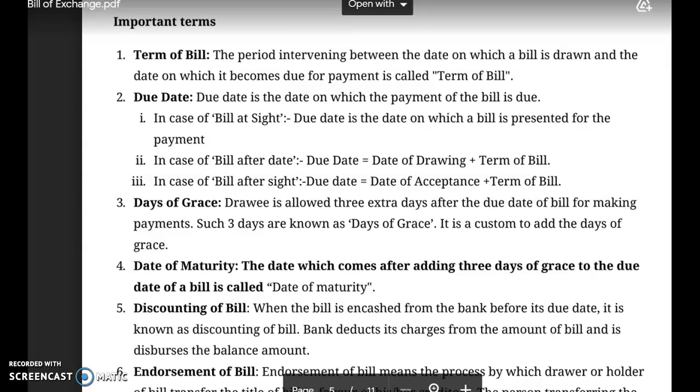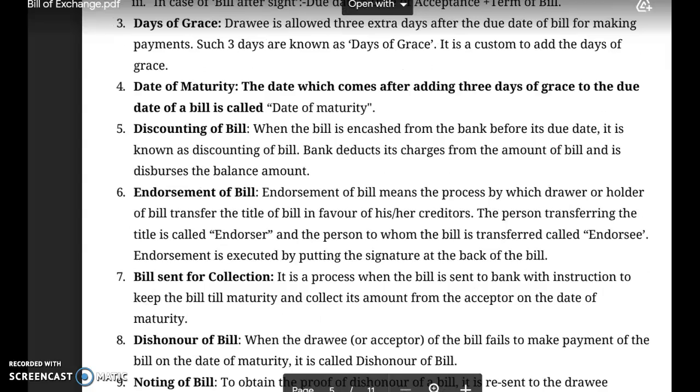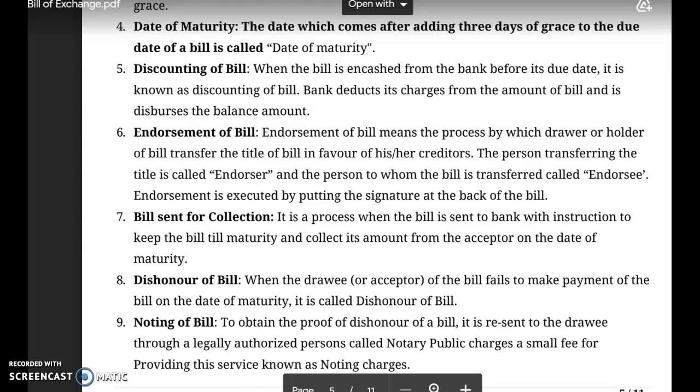Then date of maturity after adding 3 days of grace of bills of exchange. Then discounting of a bill. Discounting of a bill is the other very important term. When the bill is encashed from the bank before its due date, it is known as discounting of bill. Bank deducts its charges from the amount of bill and disburses the balance amount.